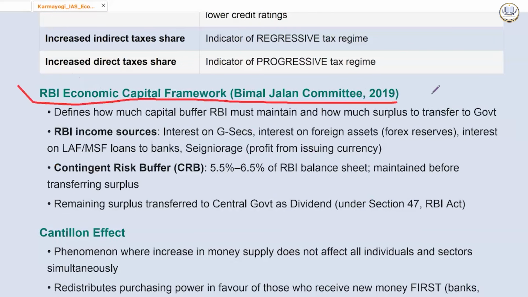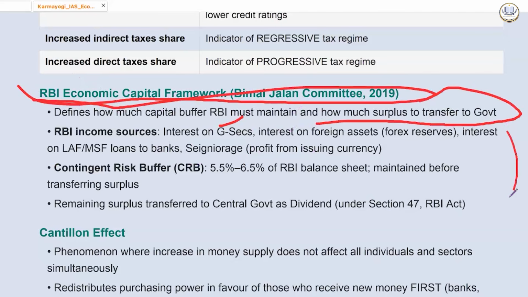RBI Economic Capital Framework, Bimal Jalan Committee 2019. It defined how much capital buffer RBI must maintain and how much surplus to transfer to government. This has become a lot of debate and a range of questions were asked. The section which talks about it, is it mentioned in the constitution or not? Majority of the things are not mentioned in the constitution. So because of that, a lot of questions came in 2019, 2020 and 2021.